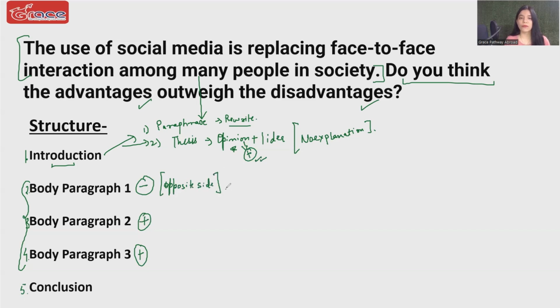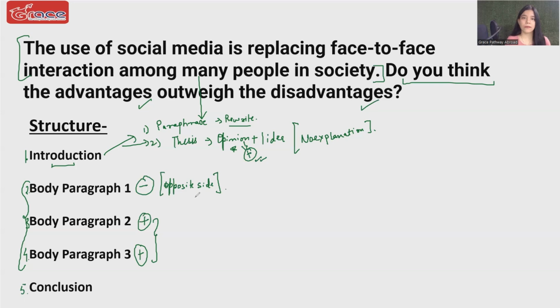Now the ratio of your ideas, and why 3 paragraphs? Well, we have made 3 paragraphs in this essay because we want to justify our opinion that yes, there are actually more advantages. That is why we are having 2 paragraphs on the advantage side. That is the whole logic behind having 2 paragraphs on the advantage side. Now the body paragraph 1 is going to be on disadvantages.